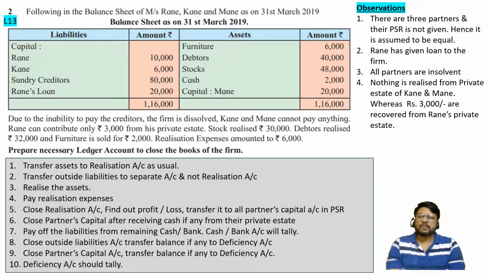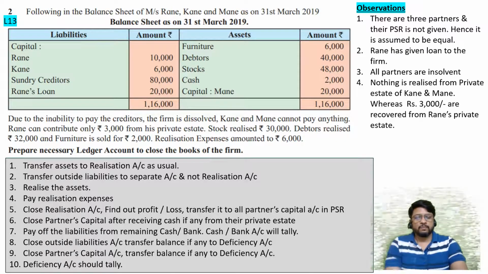Pay off the liabilities from the remaining cash and bank. Cash and bank account will tally. Then close the outside liabilities accounts. So the creditors and Rane's loan account will be closed by us thereafter. Transfer balance, if any, to the deficiency account. Then close the partners capital account. Transfer the balance, if any, to the deficiency account, and then the deficiency account should tally. So these are the points to be kept in mind when we are thinking of solving the problem.